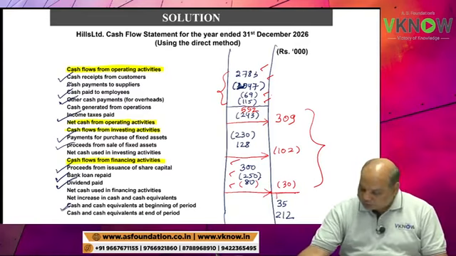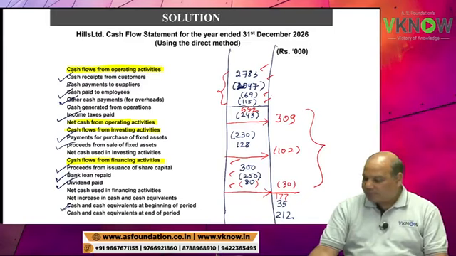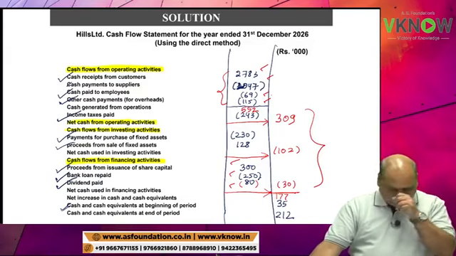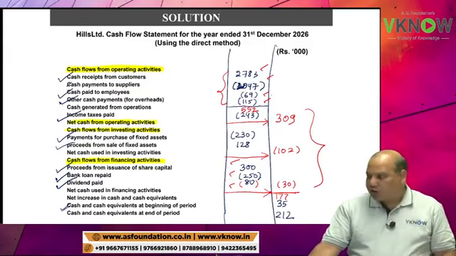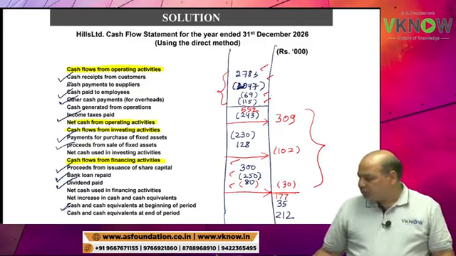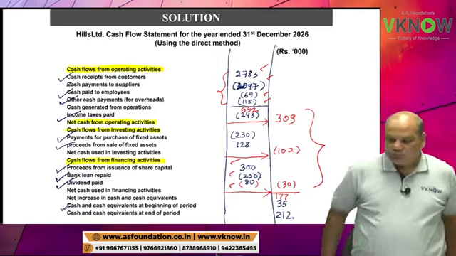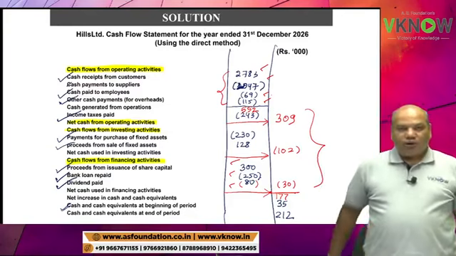So that is 177. 177 plus 35 is 212. Check if it is tallying.